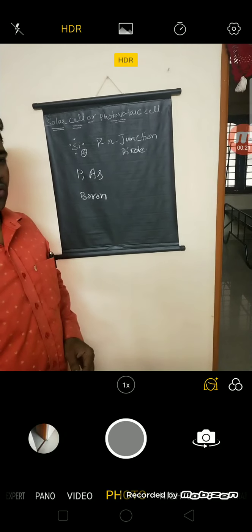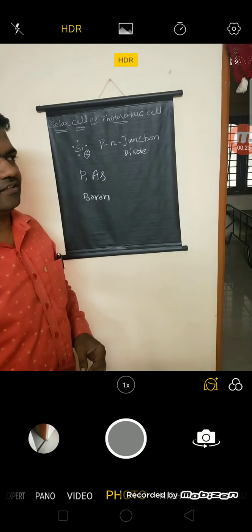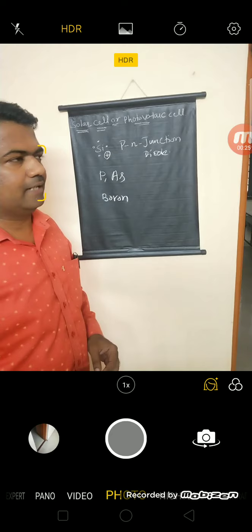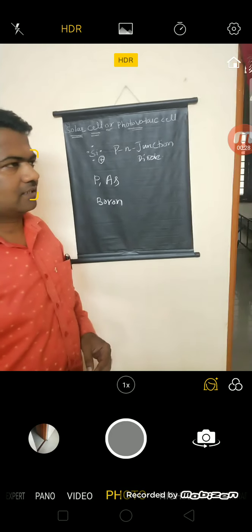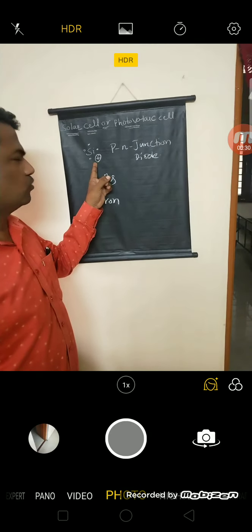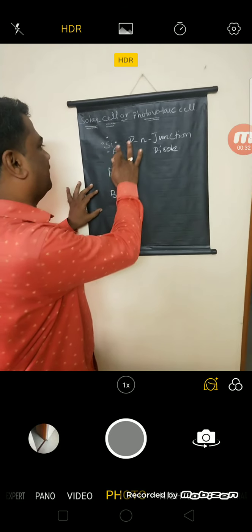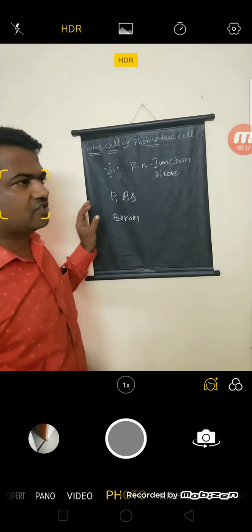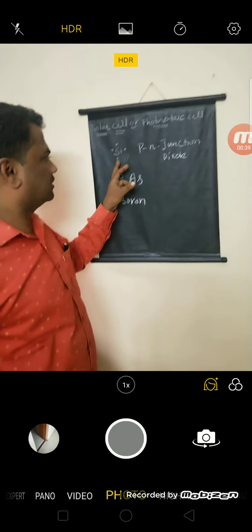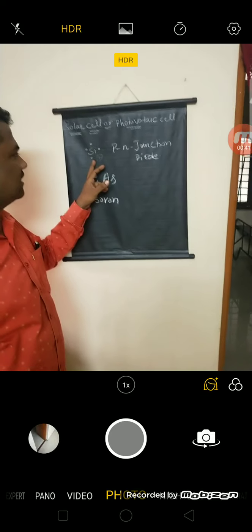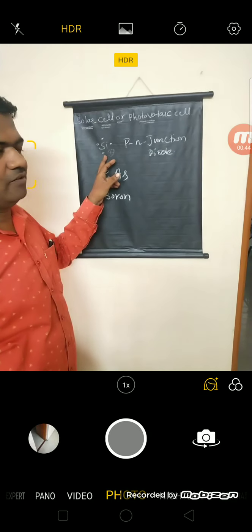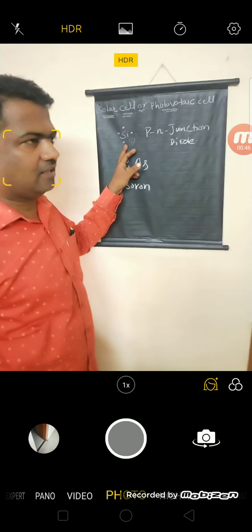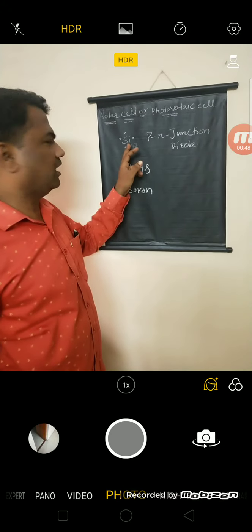Here silicon will act as a good semiconductor. As you already know, silicon, germanium, gallium, indium act as good semiconductors. Silicon has 4 electrons in the outermost energy shell, that's why it is called tetravalent. It requires 4 more electrons to complete its octet structure.